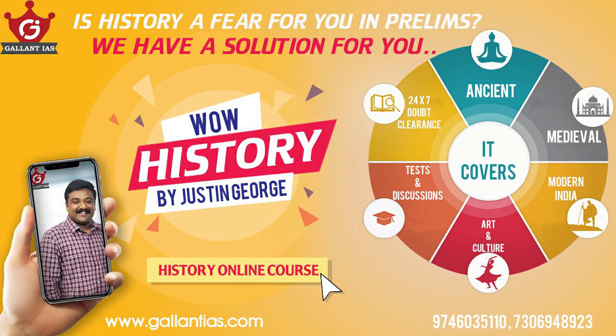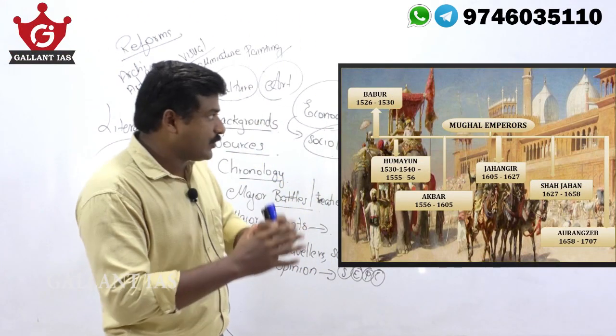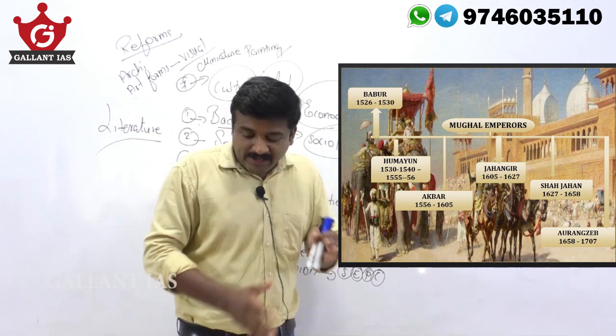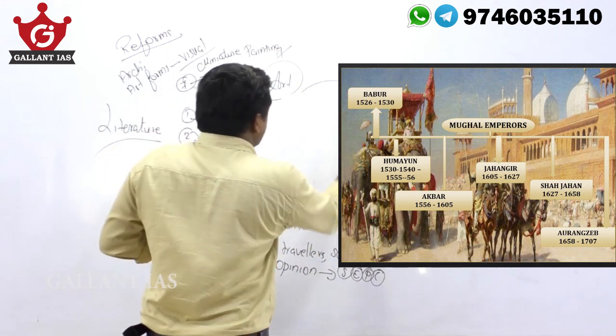Starting with Babur, follow the line: Babur, Humayun, Akbar, Jahangir, Shah Jahan, Aurangzeb. Because chronology-related questions UPSC regularly asks in the prelims, so you take care. This concept is important for you, and follow this chronology in the material also. That is given in the material, follow it. Why am I saying this? Because UPSC asks the questions.